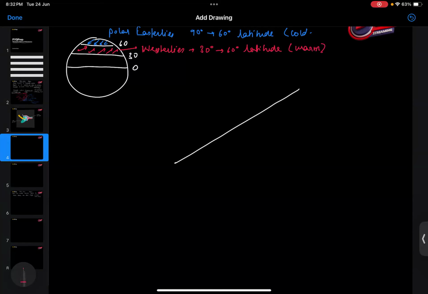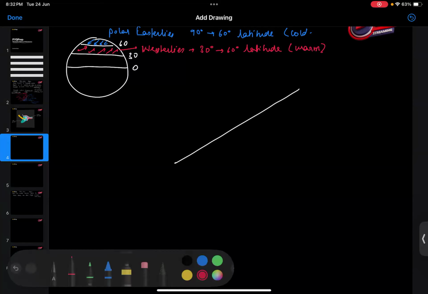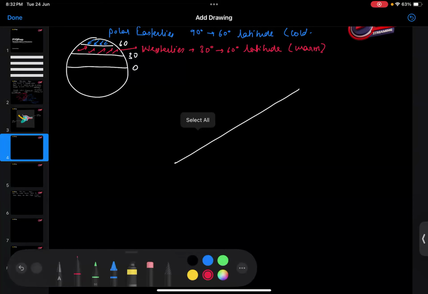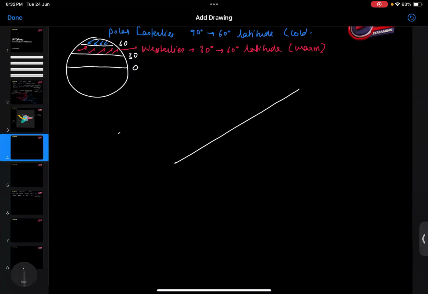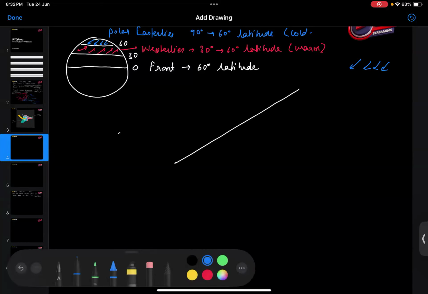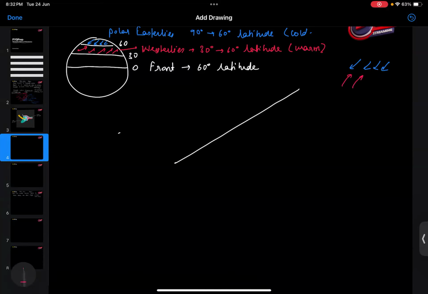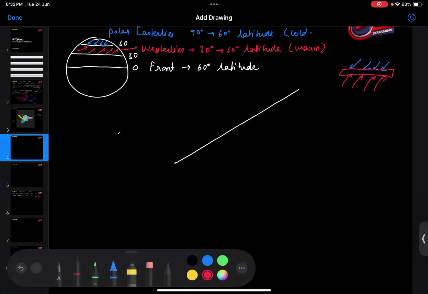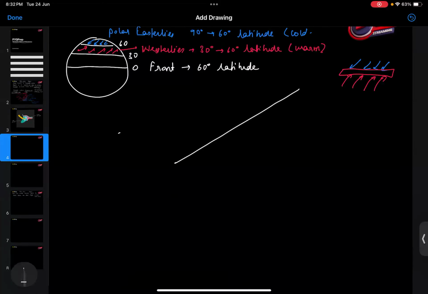So because of this, what will happen? There will be formation of front. There will be front formation at 60 degree latitude, where both the cold winds or the cold air mass and the warm air mass will start to interact. They will start to interact here, resulting into the formation of front.